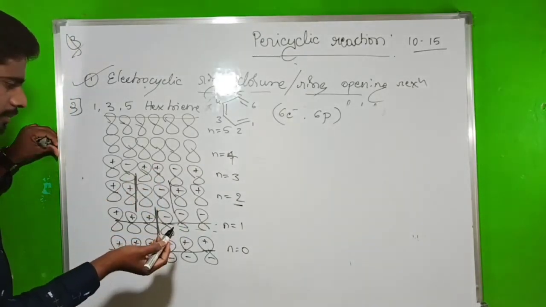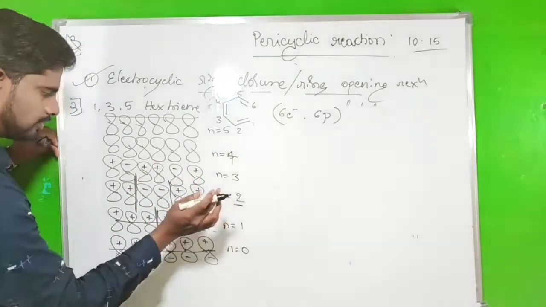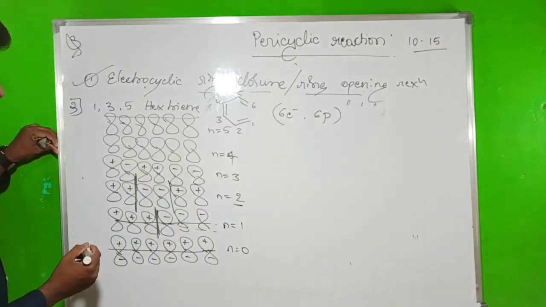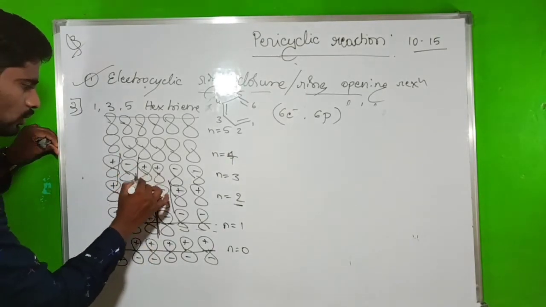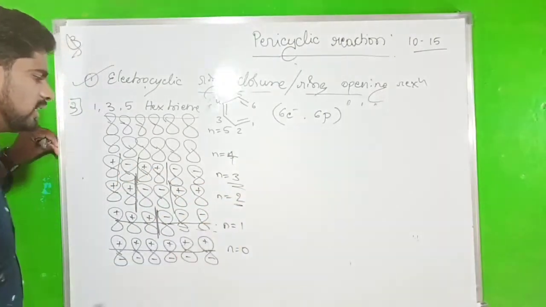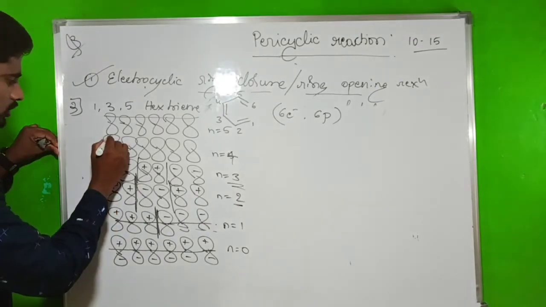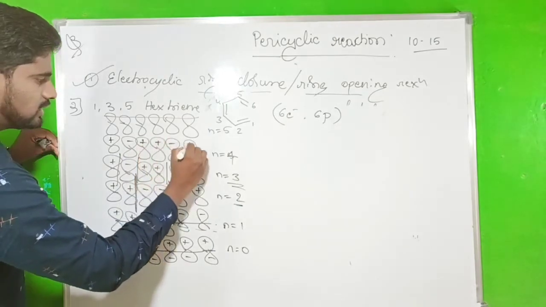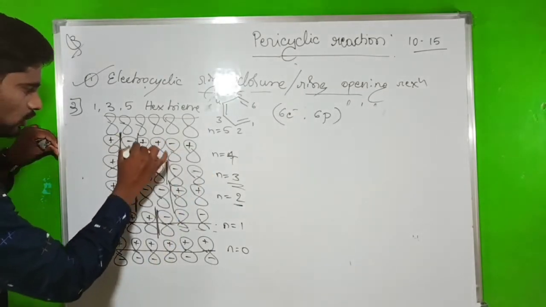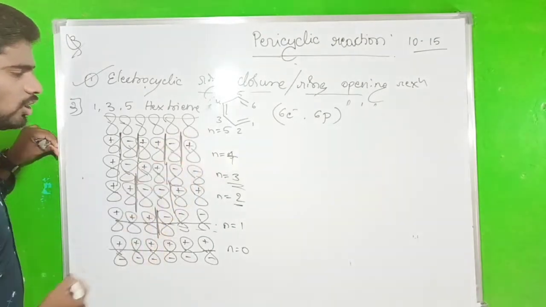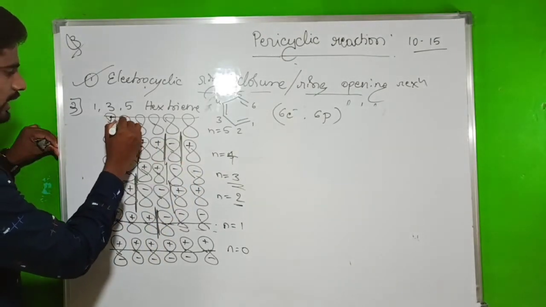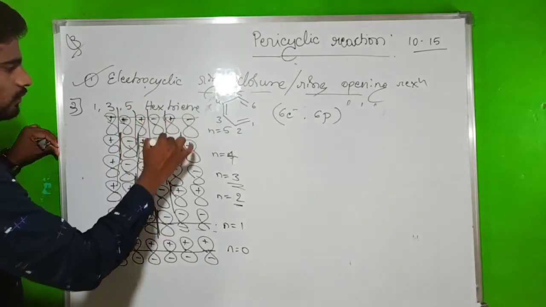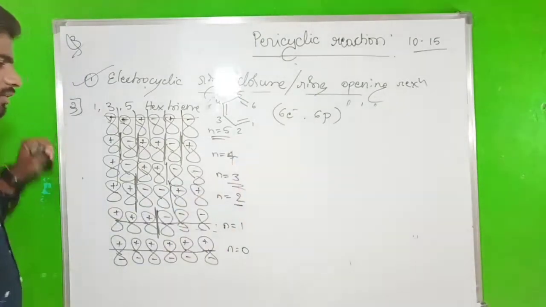Okay. So now how many compartments here? Here should be the minus. Okay. So there is the presence of one node, two nodes, three nodes. So n equals 3 nodes are present. Now go to the plus, minus, minus, plus. So there is 1 node, 2 nodes, 3 nodes and this one will be the 4 nodes. So next, plus, minus, plus, minus, plus, minus: 1, 2, 3, 4, 5. So there is the presence of 5 nodes.